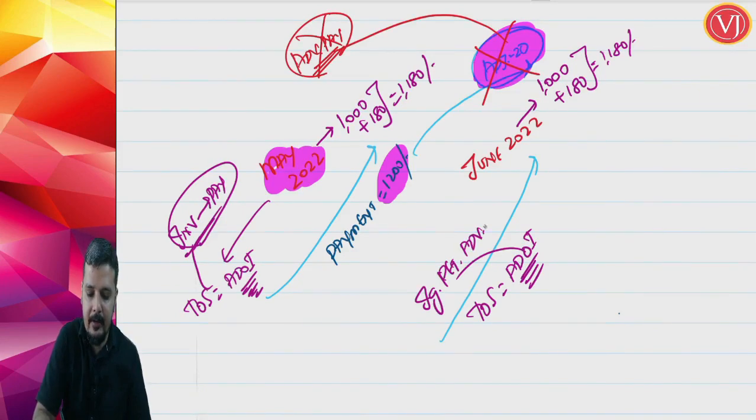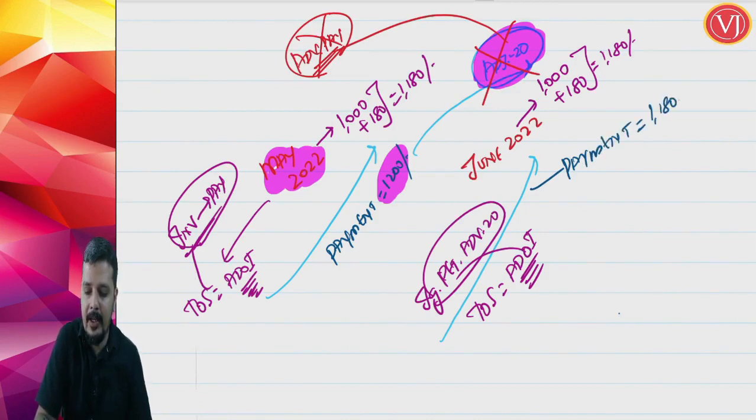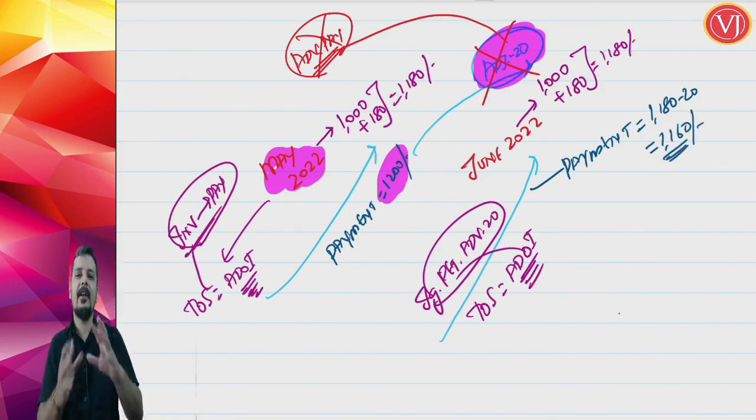Ignoring this petty advance of 20, because next time when you make the payment, you have to pay 1180, but you will pay 1180 minus the 20 rupees you have already paid, so you will take change and pay 1160. They are telling that let us avoid those complications, because it would cause a lot of problems in creating the software.